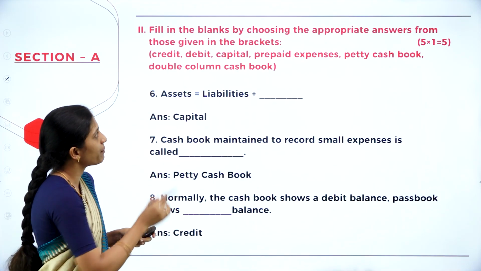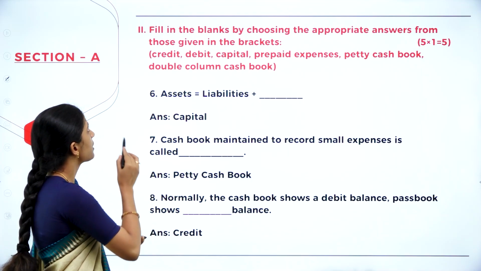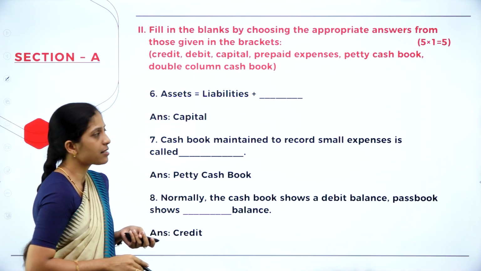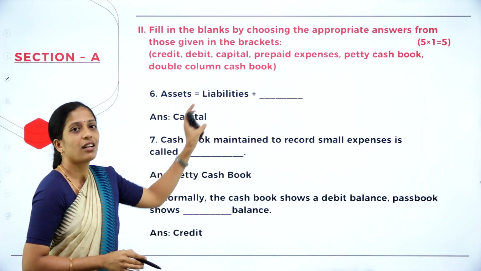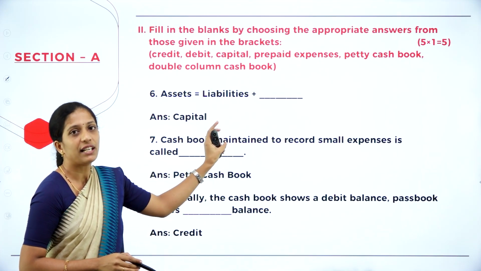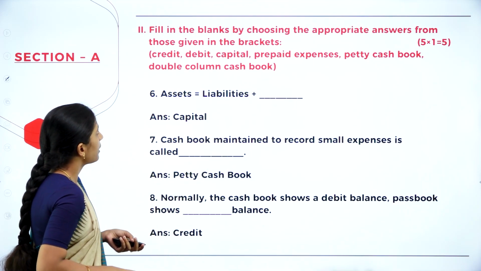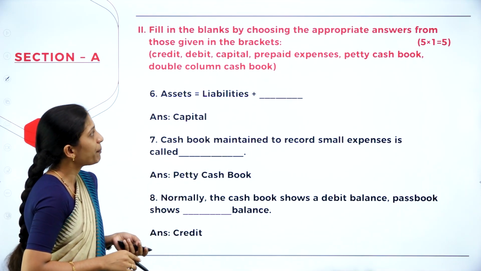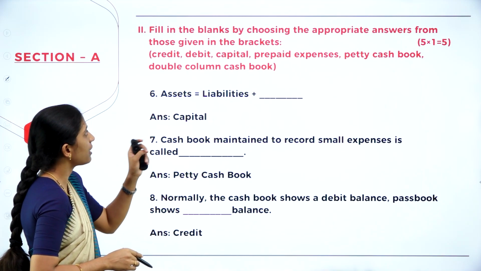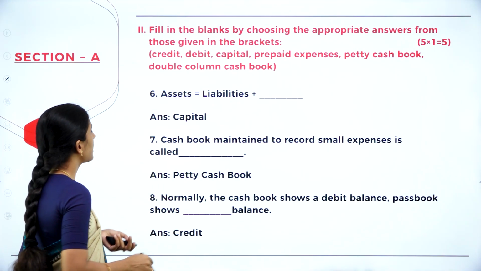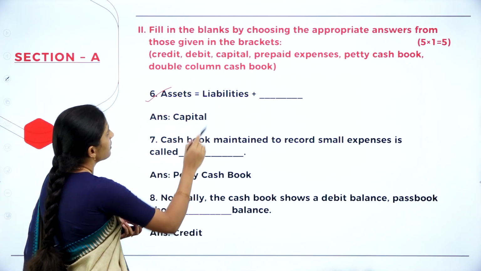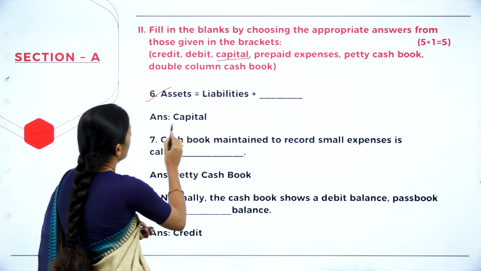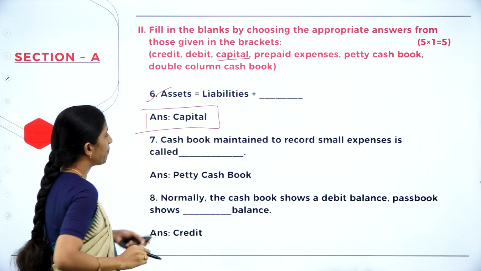Let us fill in the blanks by choosing the appropriate answers from those given in the brackets. So they have given certain answers in the bracket where you have to fill in the blanks. Okay. So we have credit, debit, capital, prepaid expenses, petty cash book, double column cash book. Now let's see the answer. So sixth question, assets is equal to liability plus. So your answer is what? Capital. So your answer is capital.